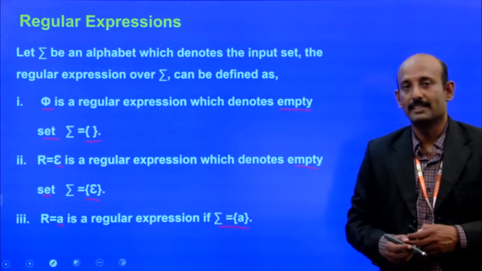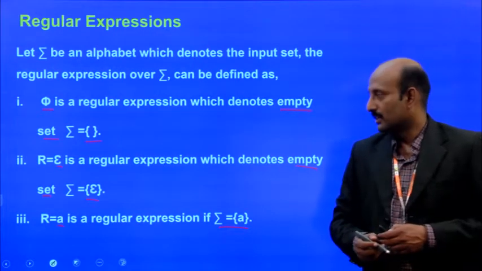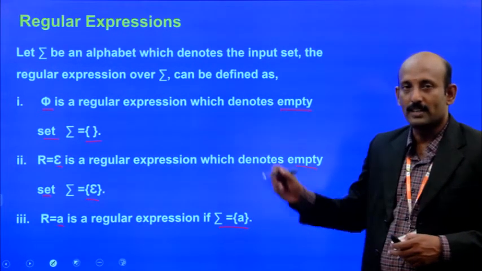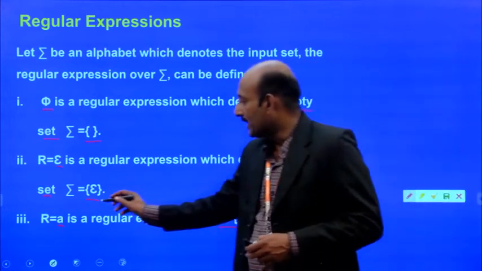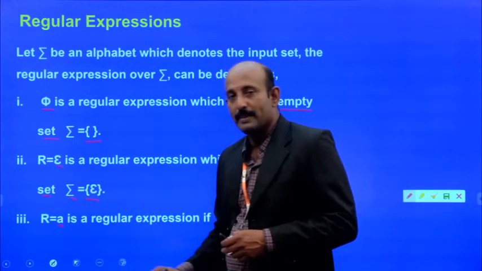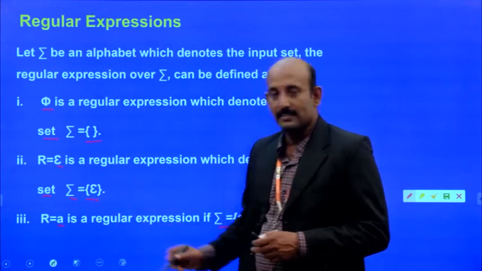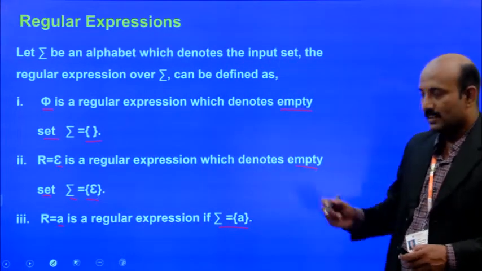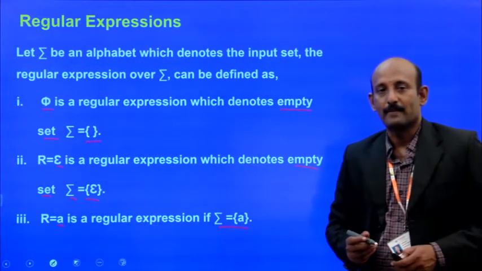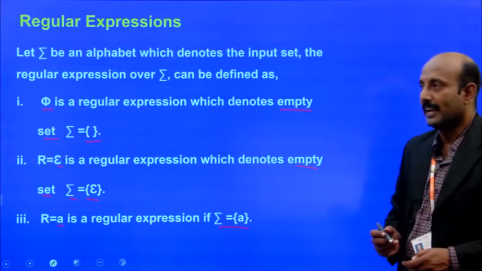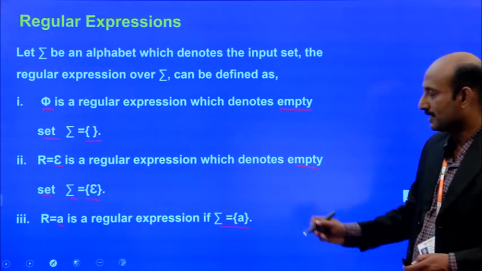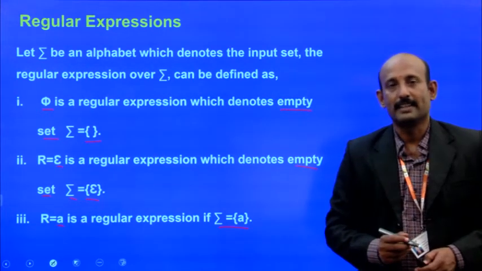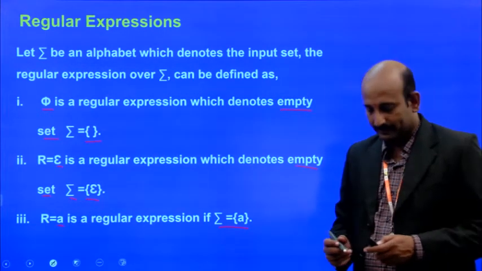The empty string is denoted by epsilon. So, R equals epsilon means, where sigma is a set of alphabets, we write the set as {epsilon}. Next, R equals A, which indicates a regular expression where sigma equals {A}.